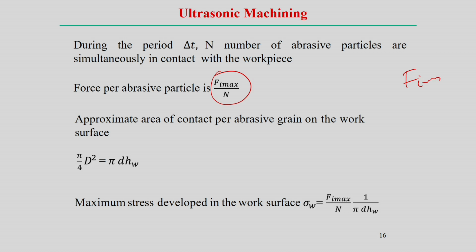This is the maximum amount of force that can be exerted by a single particle. Approximate area of contact per abrasive grain on the workpiece surface. So, if we see the abrasive, the indentation diameter is equal to d actually.